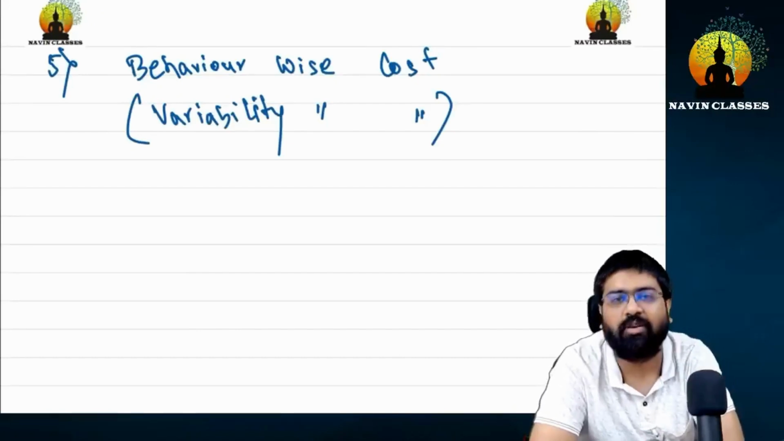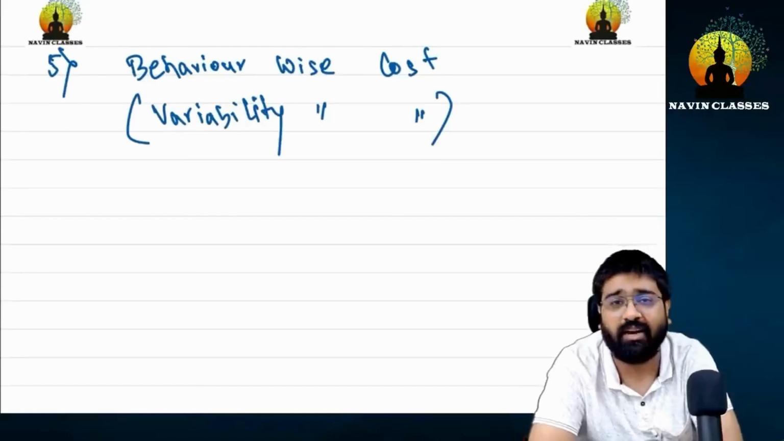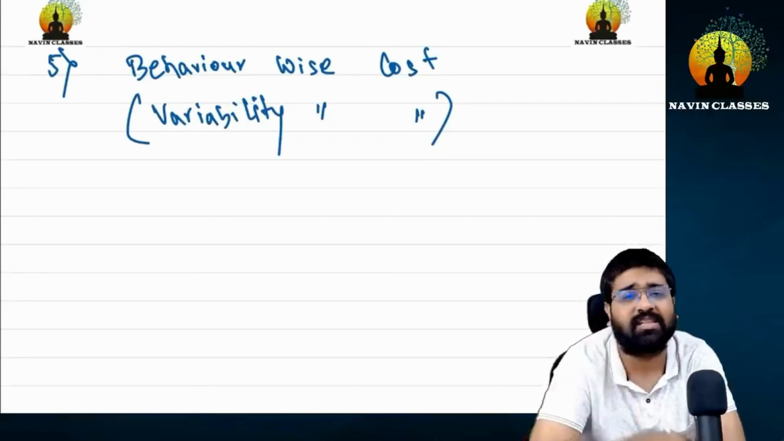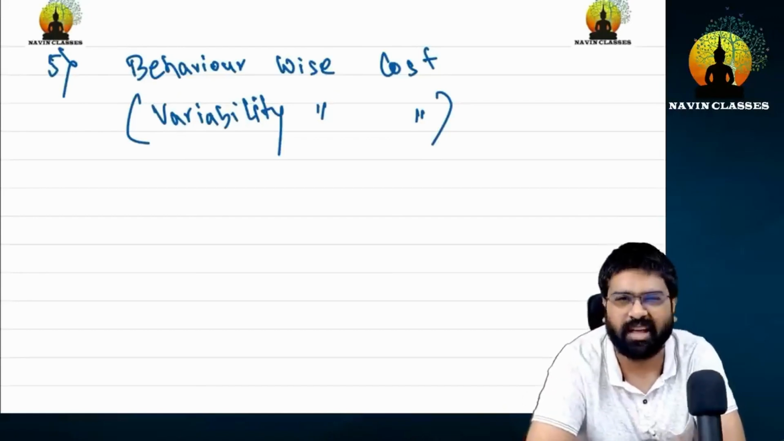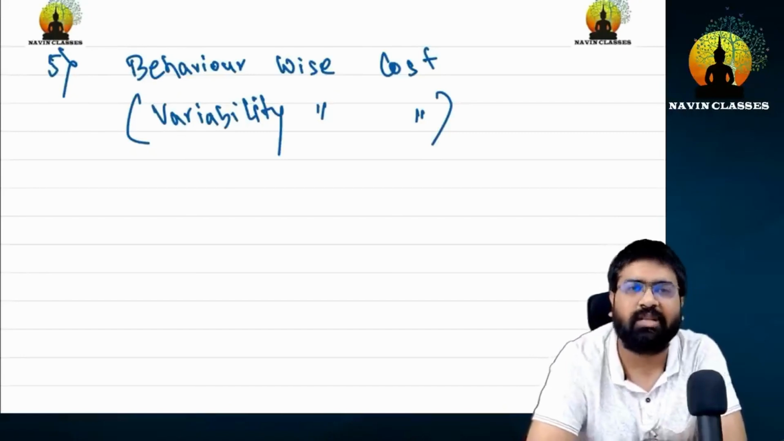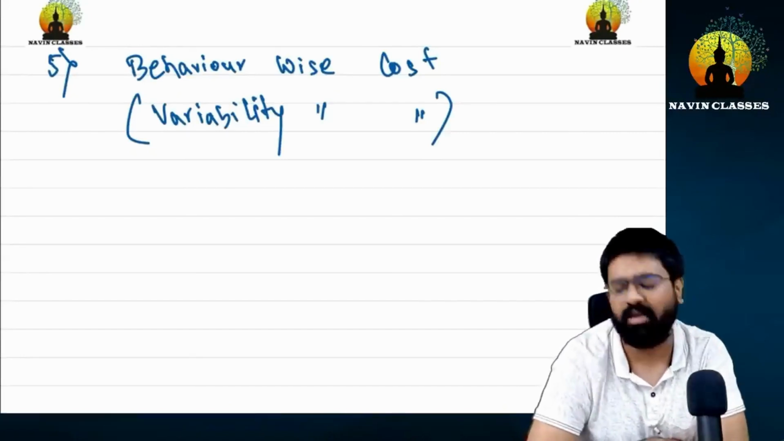So behavior wise, we will learn a lot about cost, and just like we judge people's behavior, we also need to judge the behavior of cost. So how can we judge the behavior of cost? Listen carefully.